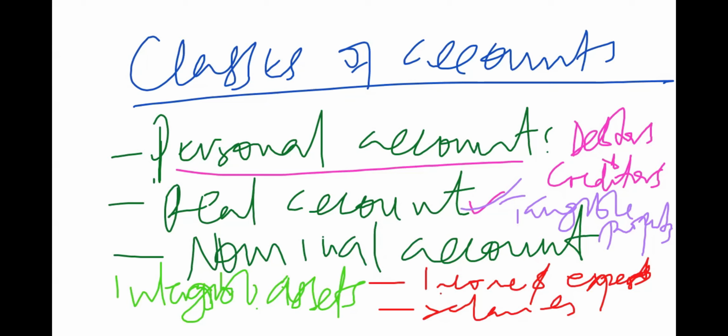So the nominal accounts that we are talking about, or the intangible properties that we are talking about here, could be income or expenditure line items. So if we talk about the salary account, it is just an imaginary meaning. In other words, it's something you can't see. Even when you have been paid salary, the only thing you can see is the money dropping into your bank account, meaning you'll be seeing cash, but you won't be seeing the salary account itself.